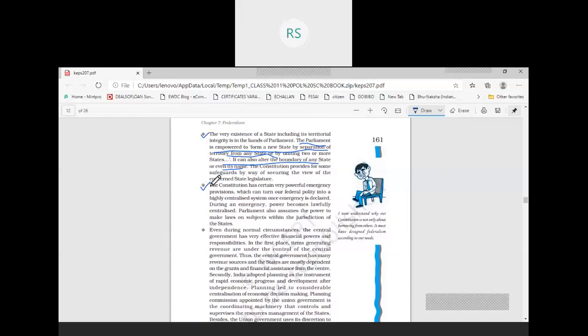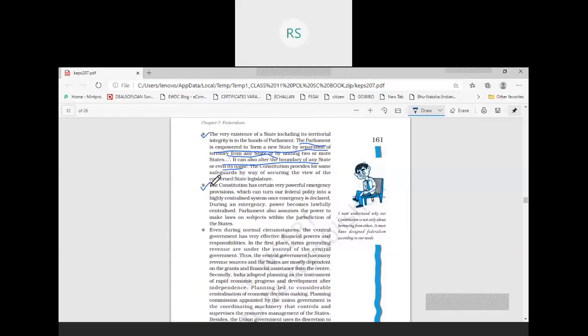So during this emergency period, our federal structure of the country changes totally to a central unitary structure. Federal structure converts to unitary structure. All the powers become centralized.